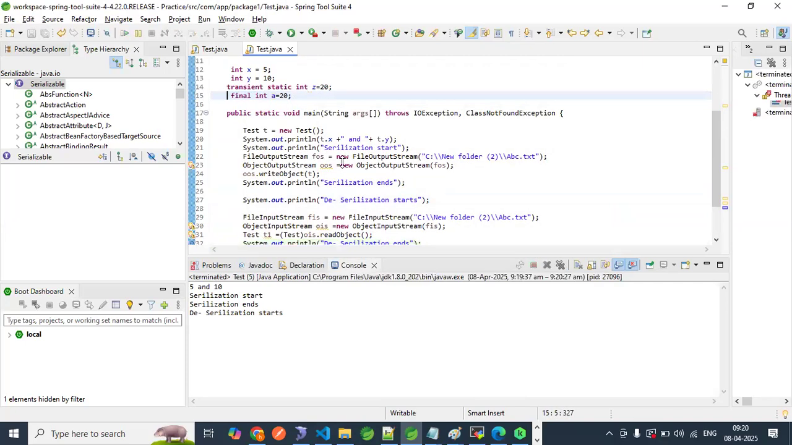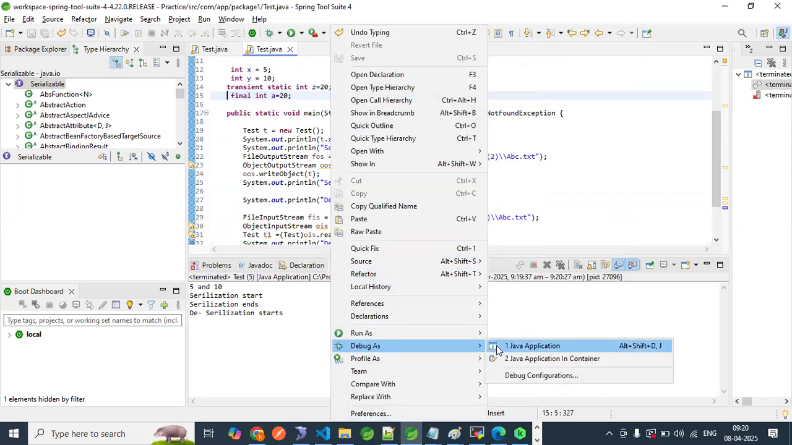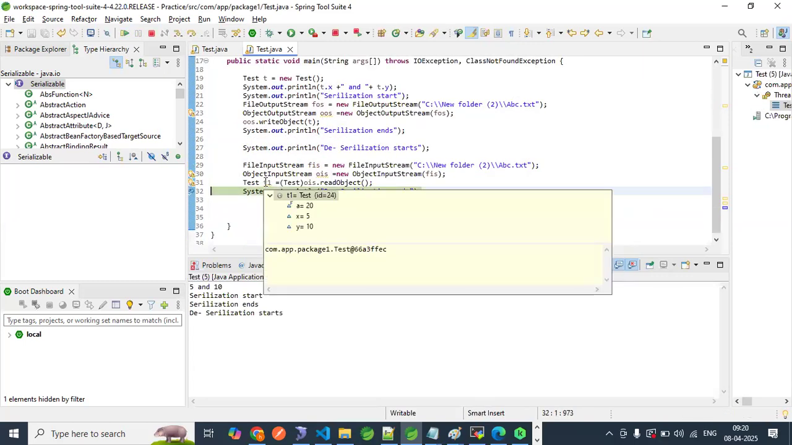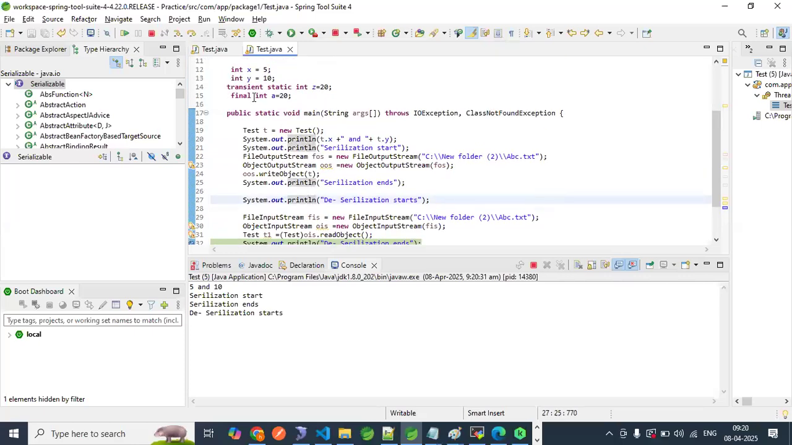Hope you are understanding when we are using this combination. Is this going, transient? Let me remove this transient. Now terminate this. Debug as Java application. Mouse over this. A equal to 20. It is going, right? A equal to 20. When we are keeping the final value, it is going.